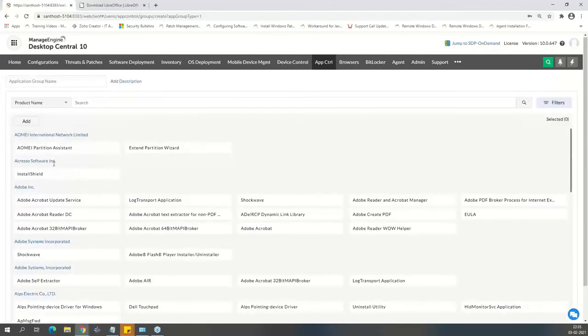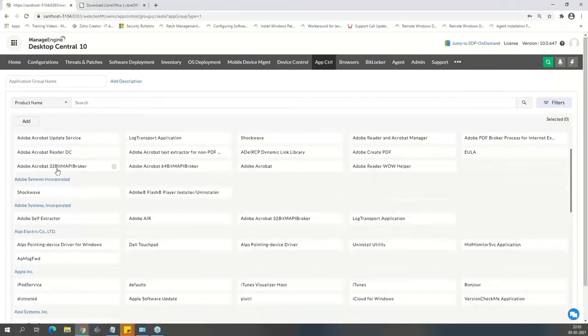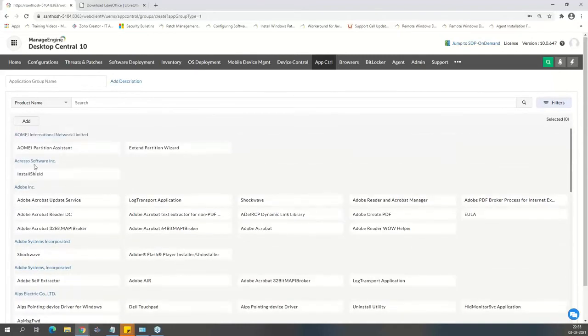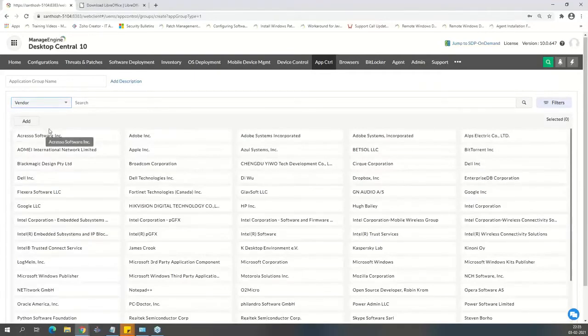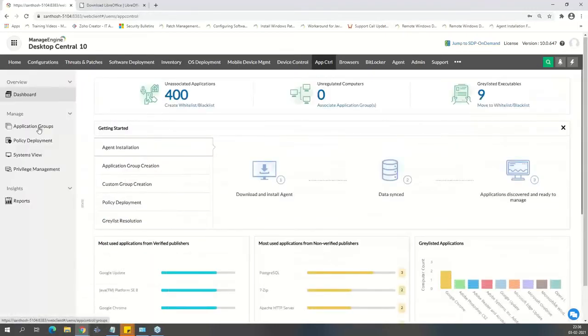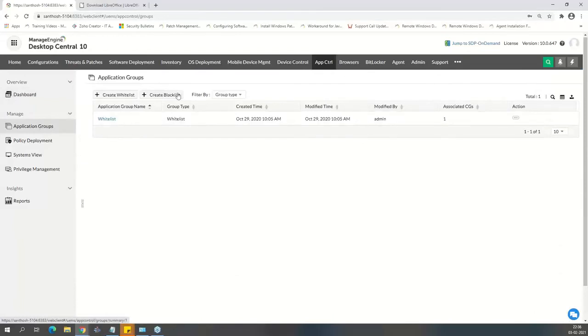So let's create a blacklist, right? Which are the applications that have to be blacklisted, that should never be installed or never be allowed to run on endpoint level. So it could be a whitelist or blacklist. It could be based on product name, or it could be based on a complete vendor. You can say allow all these vendors, or allow these products, or based on the executables, verified executables that you have, or it could be based on file hash value as well, or it could be based on the folder path, right? And you can go ahead and select those and create an application group. It could be a whitelist, or it could be a blacklist as well.